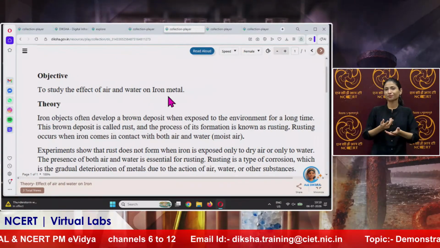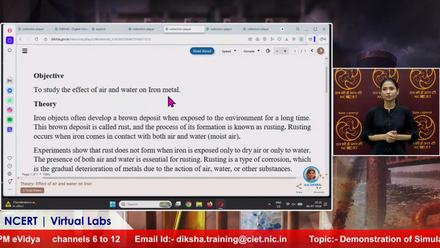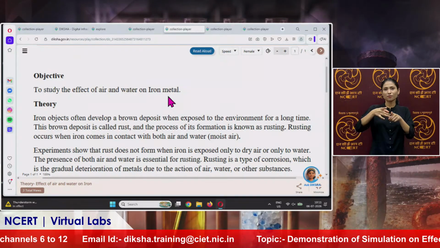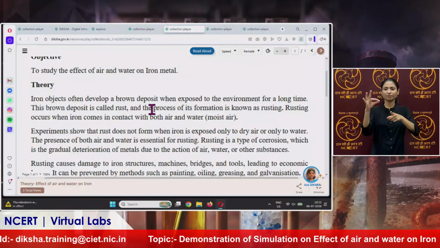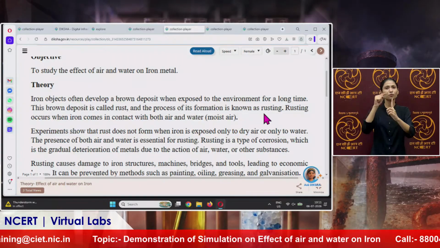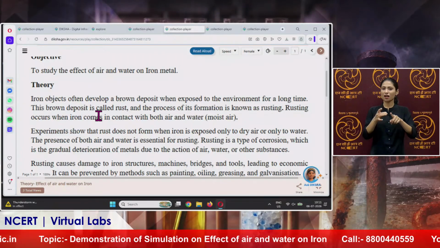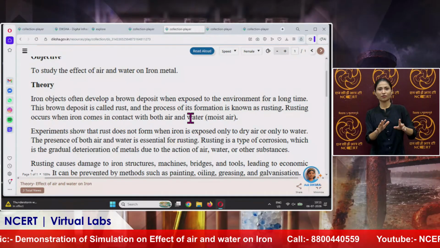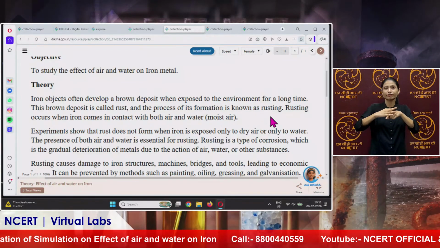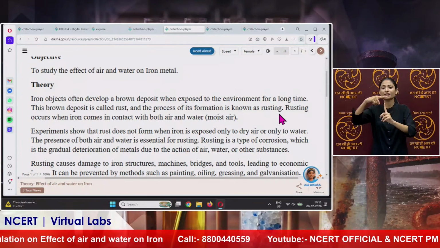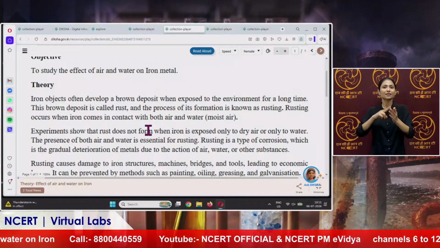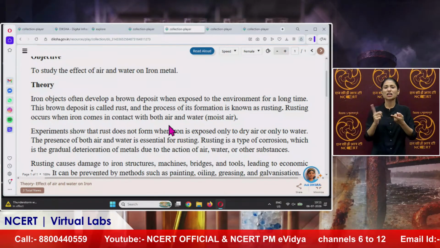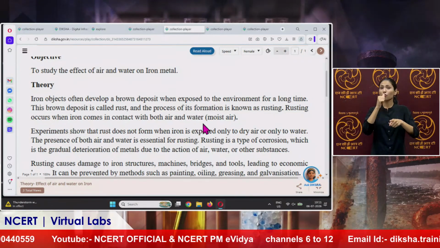Now this is the objective: to study the effect of air and water on iron metal. Iron objects often develop a brown deposit when exposed to the environment for a long time. This brown deposit is called rust, and the process is known as rusting. We also call this corrosion. Rusting occurs when iron comes in contact with both air and water, not only air and not only water; both are required.